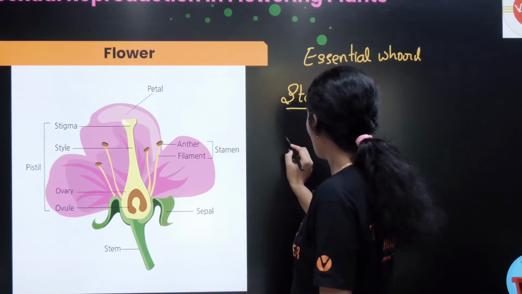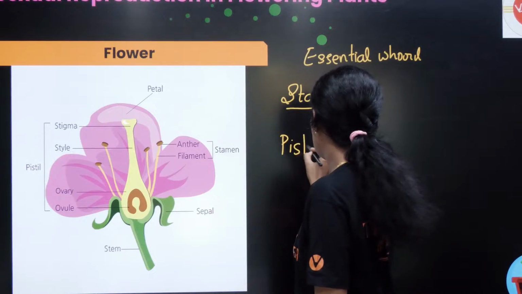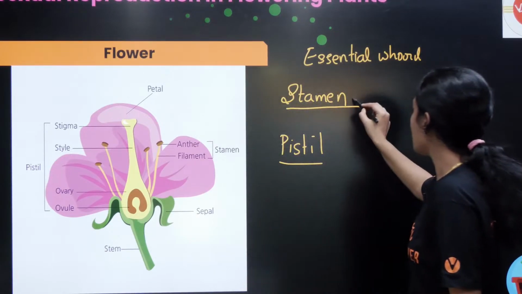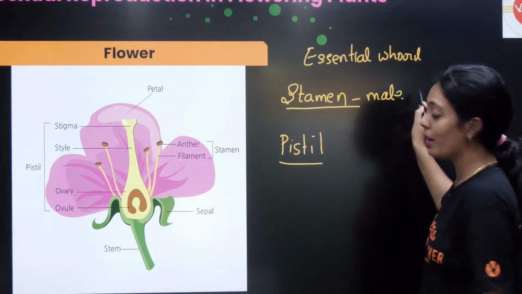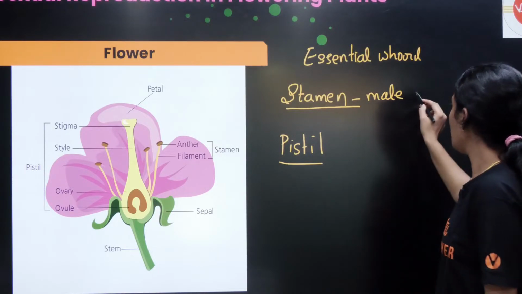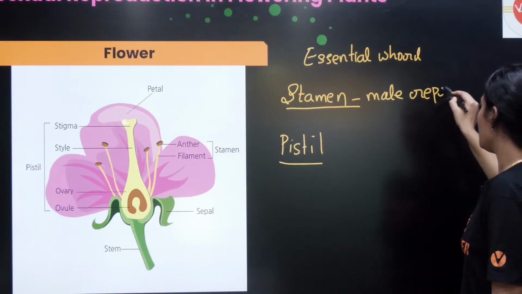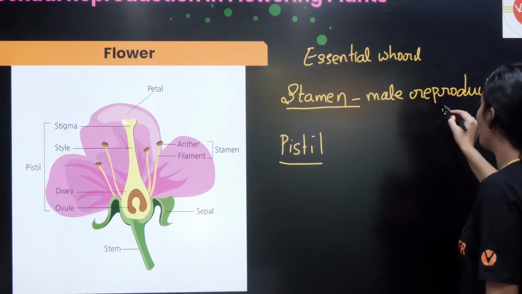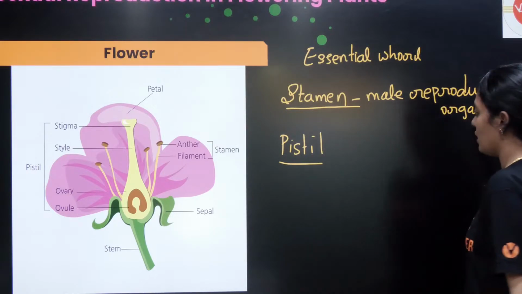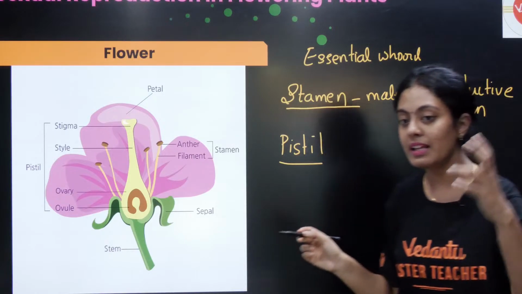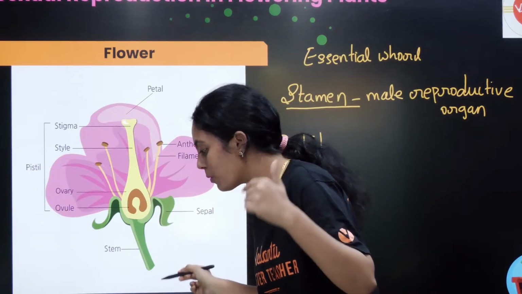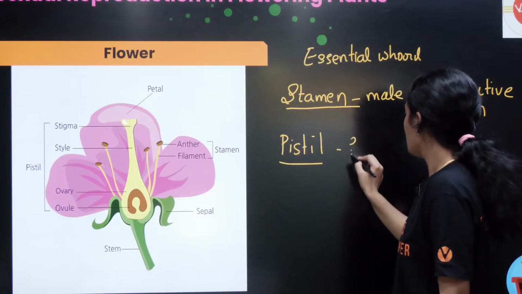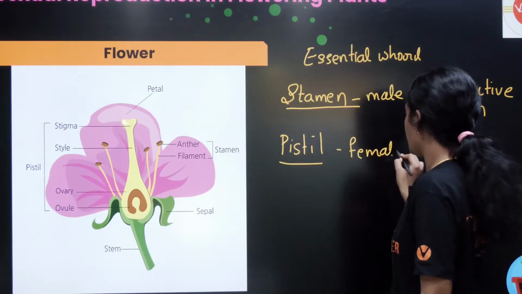Then you also have your pistil. Stamen and pistil have other names. Stamen is your male reproductive organ. We have been studying this a lot, right from 9th and 10th. But this revision is very important to understand all the other parts, and that is why I am revising it here. I asked a question: what is the other name of stamen? Pistil is your female reproductive part.